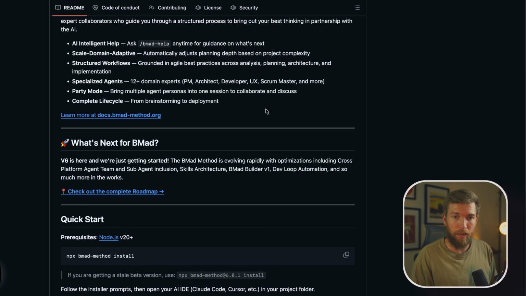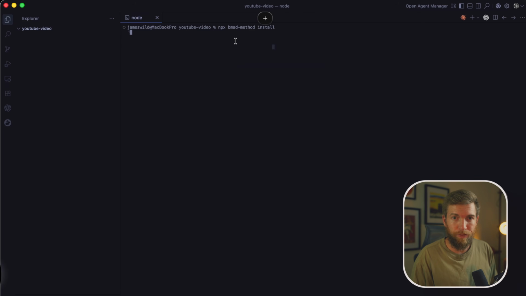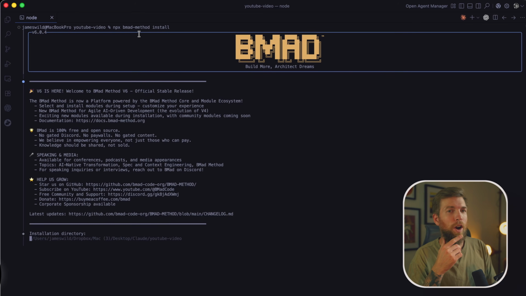So let's go back to anti-gravity for a second and see what it's been doing. Here we go. It's still taking a little bit of time just to install. It doesn't normally take this long, if I'm honest. To be fair, my computer is quite slow these days. There we go. Now we can see it. So now we're on version 6.